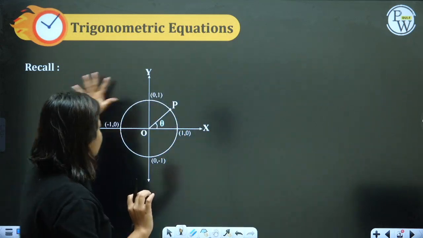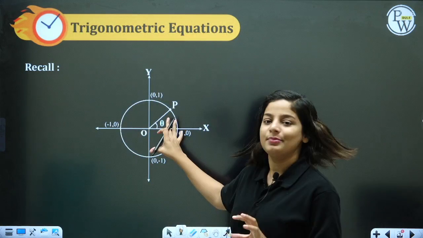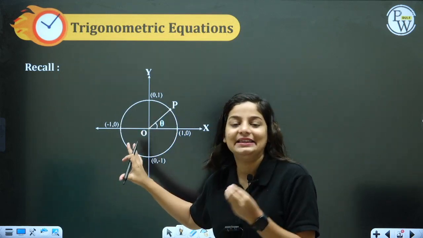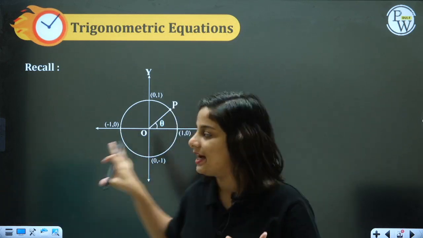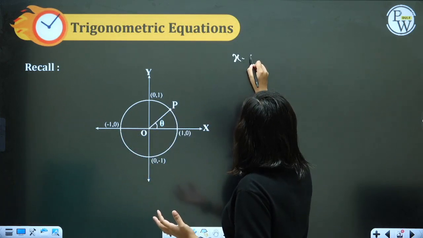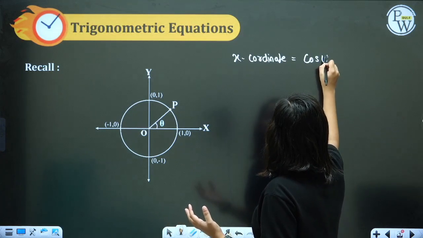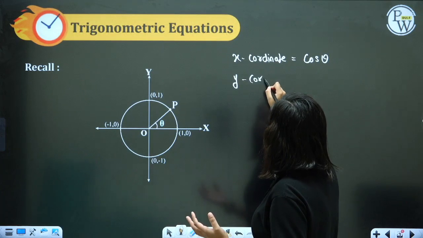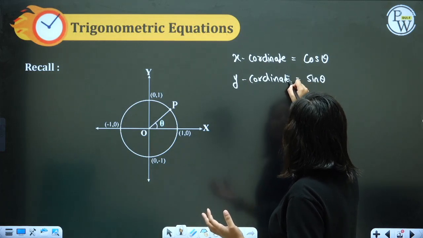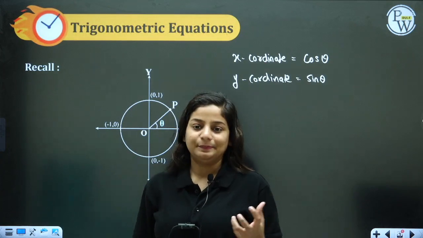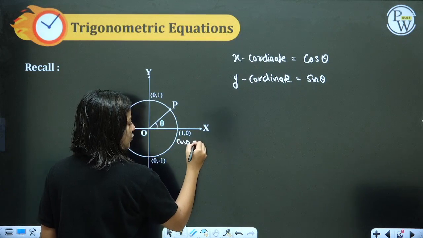Okay. So if you have seen this unit circle, it is nothing but the circle through which we define sine theta and cos theta. This circle is used to define the values of sine theta and cos theta. In this particular circle, the x coordinate represents cos theta and the y coordinate, spelling is wrong, I know, represents sine theta. So it means here it is cos theta comma sine theta.